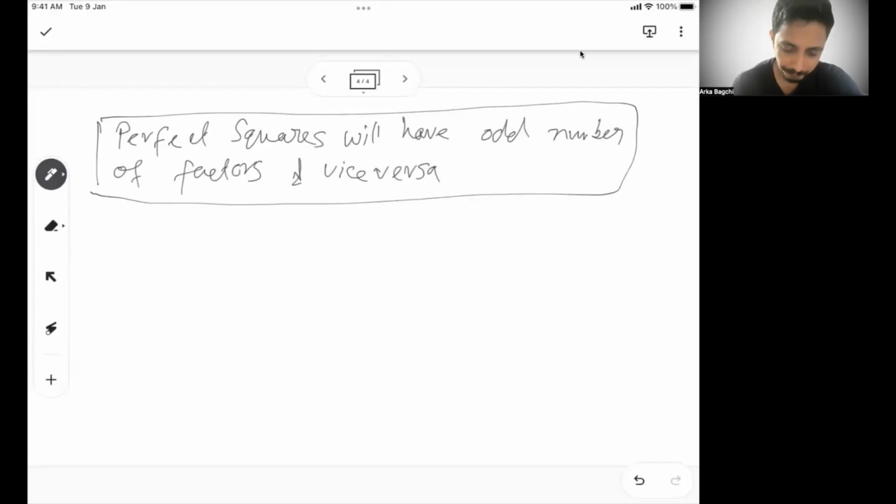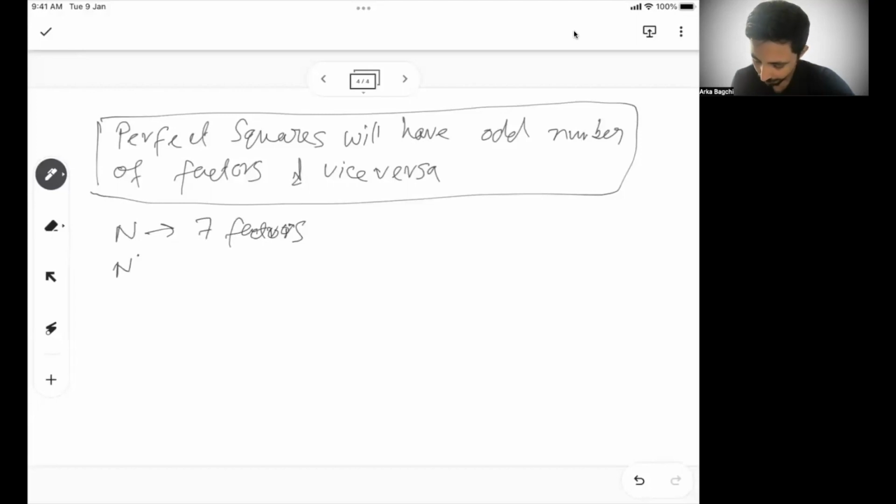Let's take an example to help you solve better. Let's say n is a number and n has 7 factors. Can you tell me how many factors n square will have?